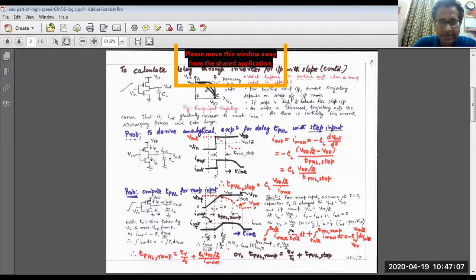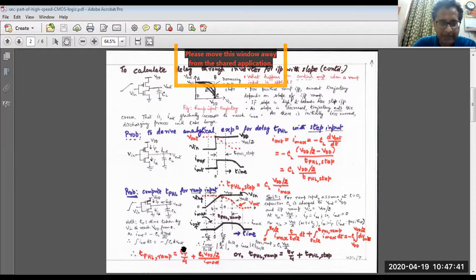So this is the independent variable t. So this is from 0 to TR by 2. It is Imax by TR by 2, this is the slope of the straight line curve, into t into dt. And from TR by 2 up to TPHL step, the current remains constant, Imax. And on the right hand side, you have got minus CL, and the output voltage, how much time will the output voltage take to go from VDD to VDD by 2? That gives me the TPHL, propagation delay from high to low.